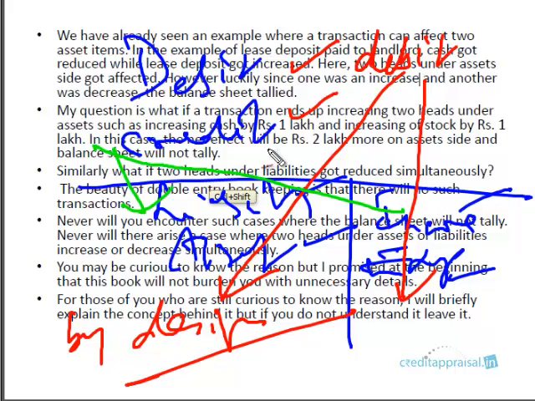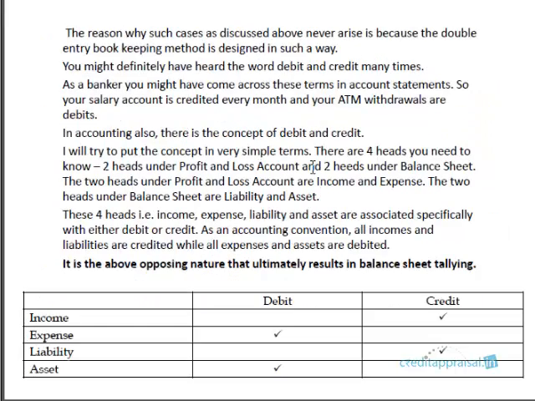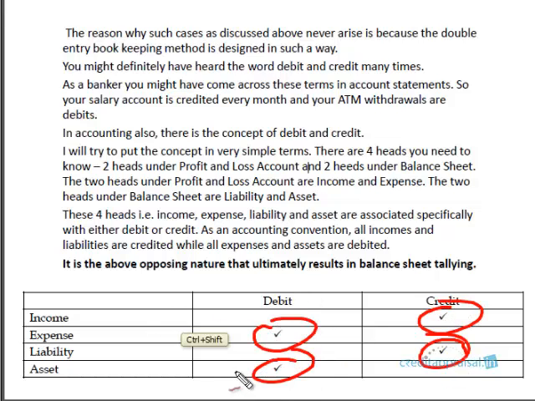Please note that this might be confusing, but you need not get into the depth of it. But I told you, if you are curious to know why this is happening, this is the basics. If you want to go into depth, you need to refer to any standard textbook. This is what the summary looks like. So we'll be debiting all expenses and assets, and we'll be crediting all income and liabilities. It is this opposing nature that ultimately results in the balance sheet tallying.